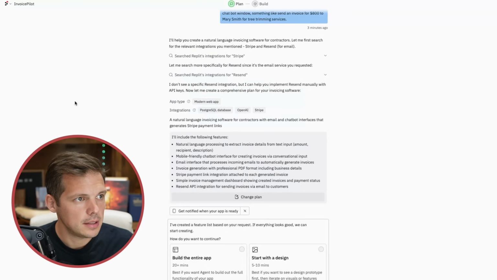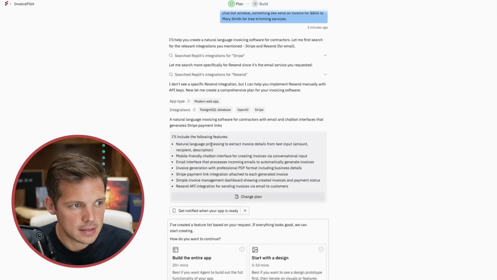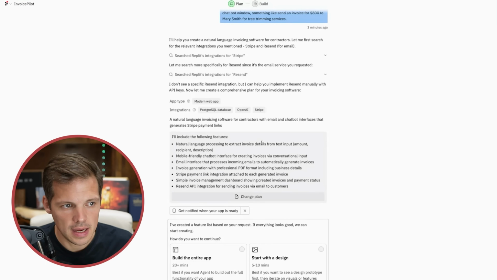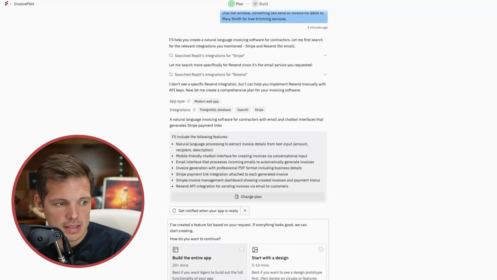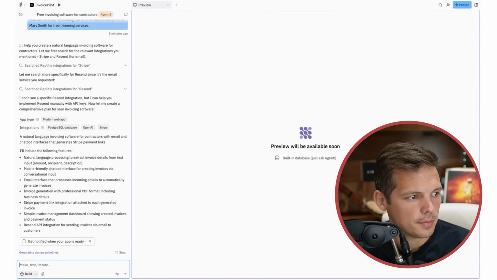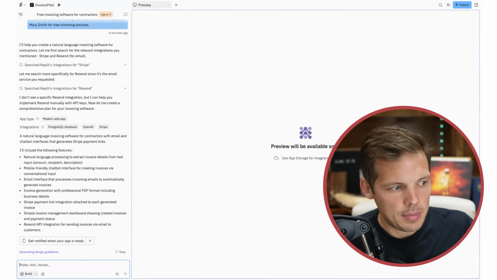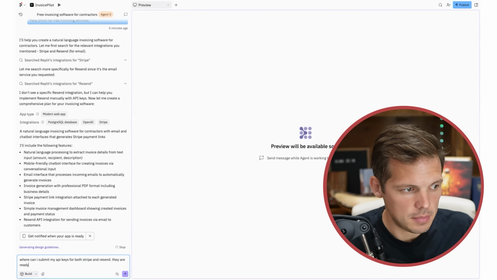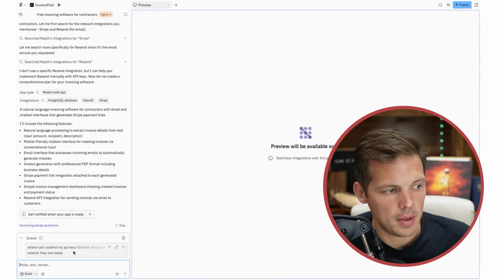Let's go back to Replit. It says I'll include the following features: natural language processing to extract invoice details from text input, a mobile-friendly chatbot, an email interface that processes incoming emails to automatically generate invoices, invoice generation, and so on. It says it's going to take 20-plus minutes to build the entire app. I don't care about design. Let's one-shot prompt this bad boy. I'm going to see if I can give it my API keys early. Where can I submit my API keys for both Stripe and Resend?